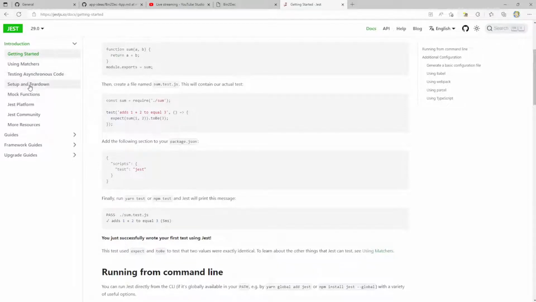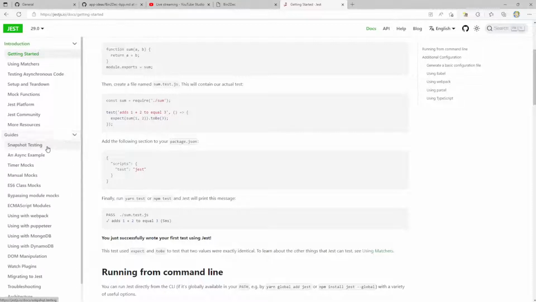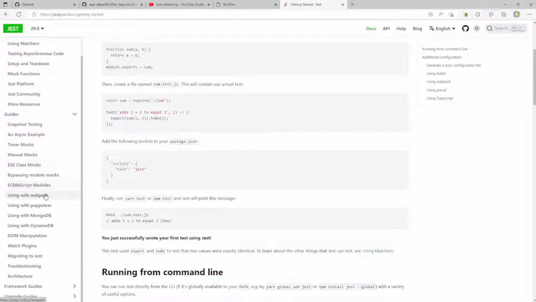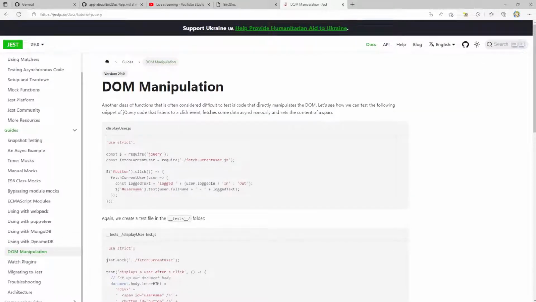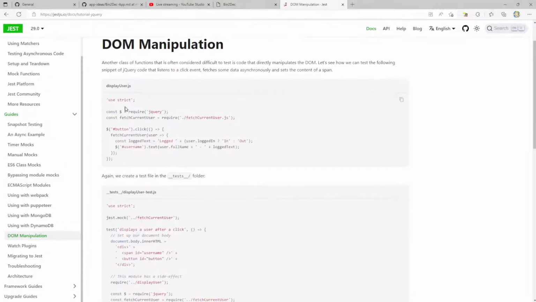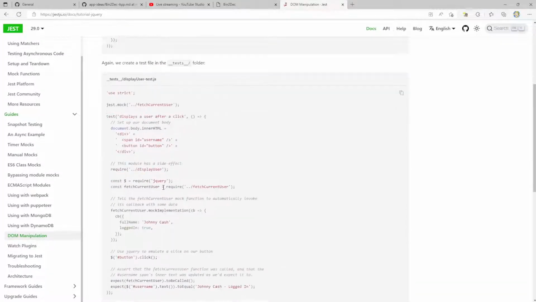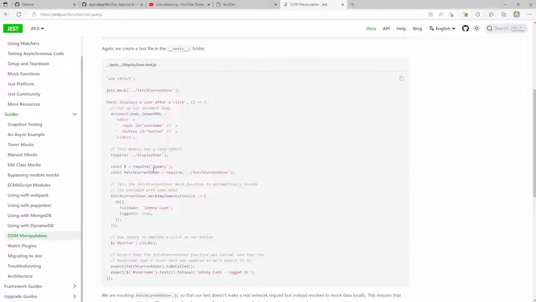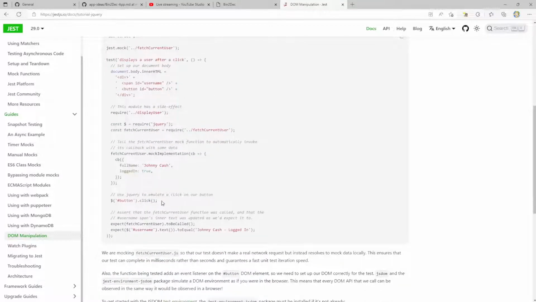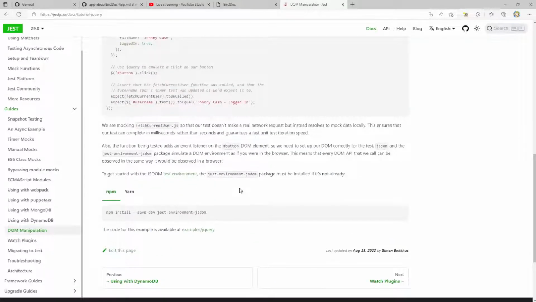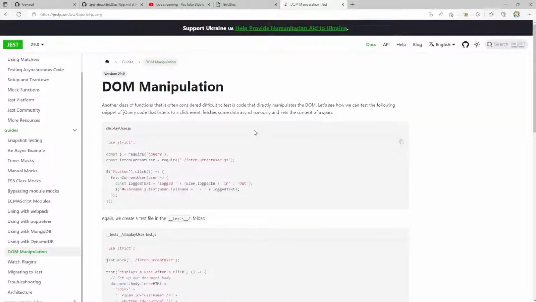Is there a way to do mock functions, testing asynchronous code, guides, snapshot, async, timer, webpack, DOM manipulation? Let's see. Create a test file, set up our document, module has a side effect, fetch current user, button, click, save dev, Jest environment, JS DOM.